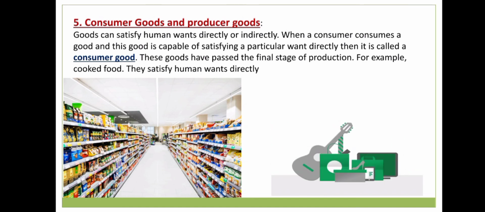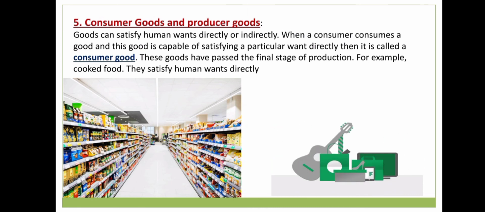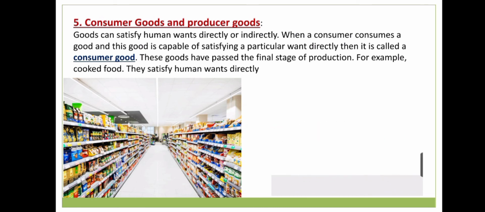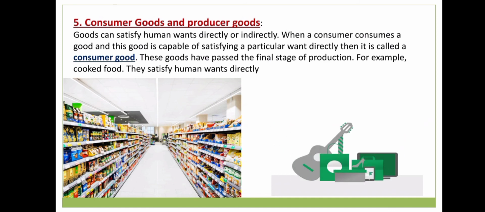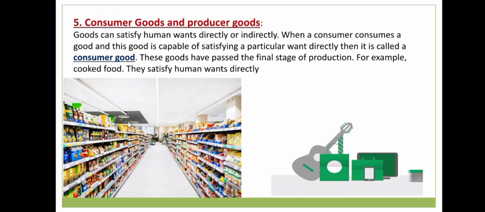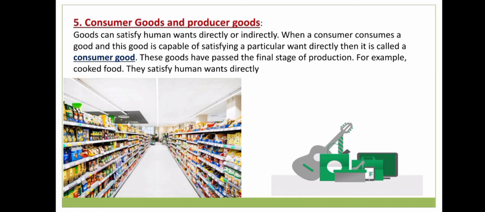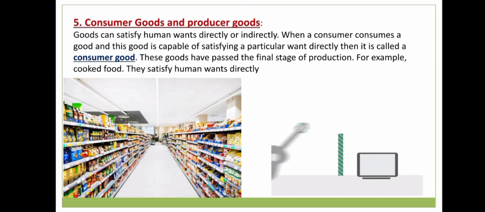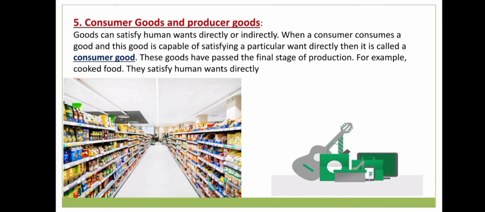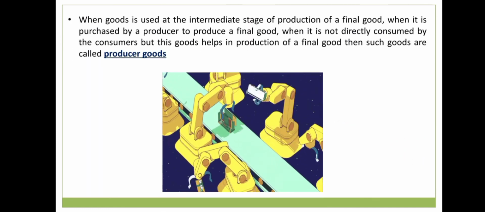For example, a packet of biscuits, we don't have to cook it after purchasing and bringing it home. We can consume it. So those types of goods which can satisfy our needs directly without any process are known as consumer goods. Now let's see producer goods.